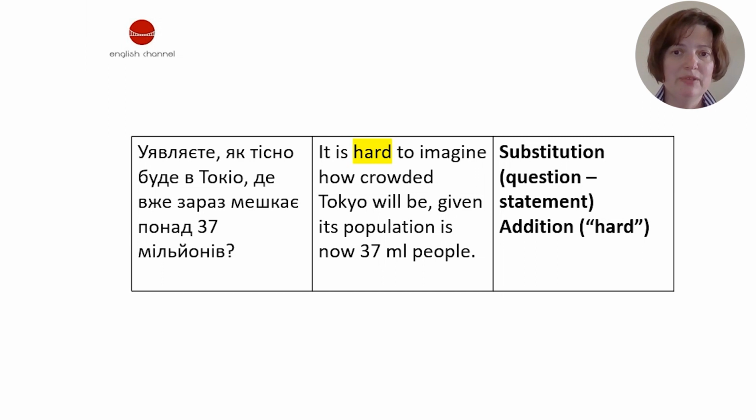One of them is substitution. We can see that the interrogative sentence is transformed into an affirmative sentence, into a statement in translation. And the addition of one word, hard, is found here. It helps to transform the sentence from question into the statement.